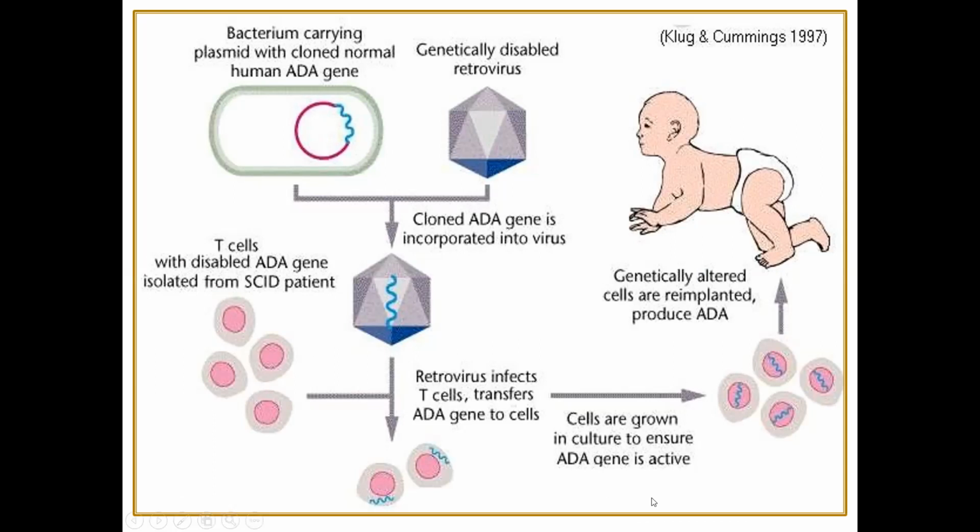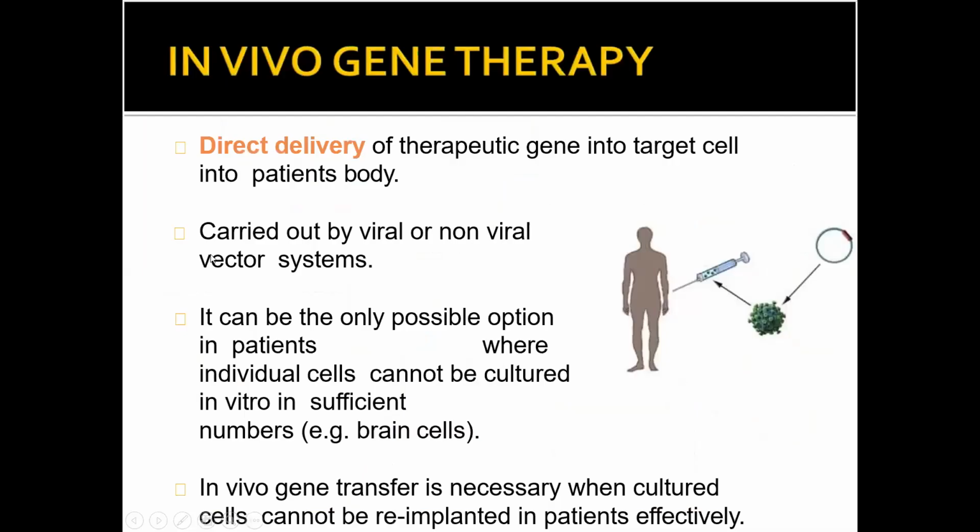So first of all, you have to grow the engineered cells outside the body. Then the genetically altered cells are implanted to produce ADA. So the genetically improved cells are introduced into the body of the organism. This is the whole experiment conducted for the first time for the treatment using gene therapy. Now, in vivo gene therapy.